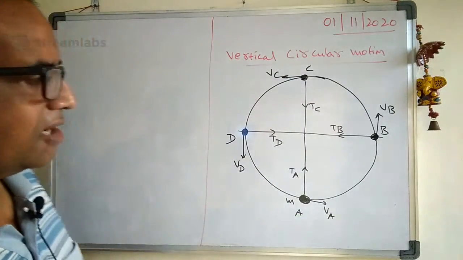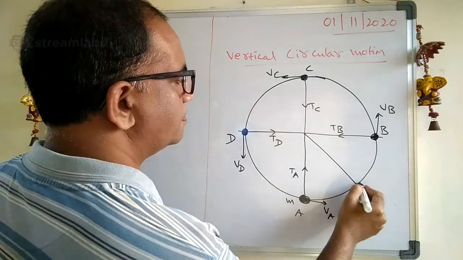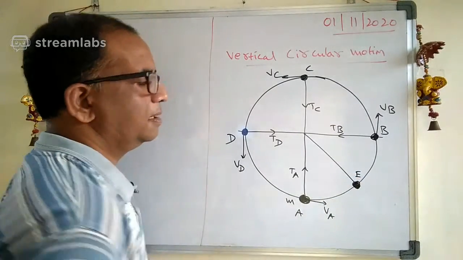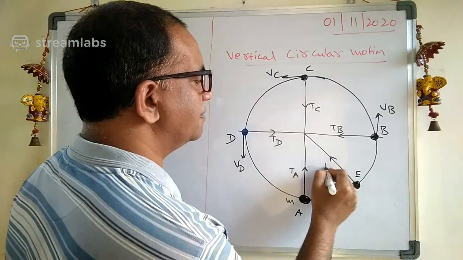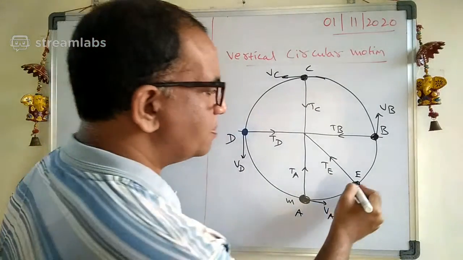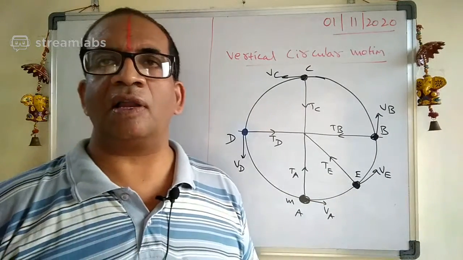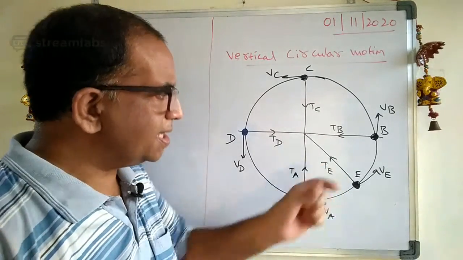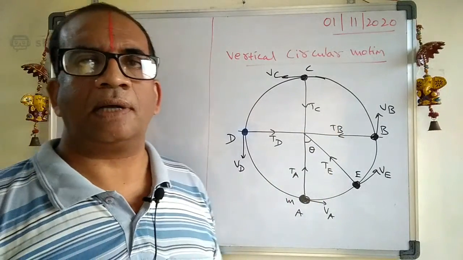Let us observe here carefully. For example, let us take another point E. This is the point E. At this point E, what is happening here? Let us say this is the tension at E. Remember, tension is always away from the body. And at point E, let us say the velocity is VE. Are you following what I am saying? Then at the point E, let us say it is making some angle theta here.